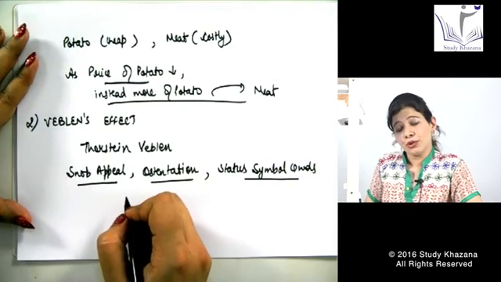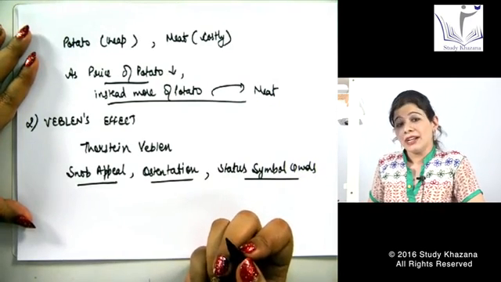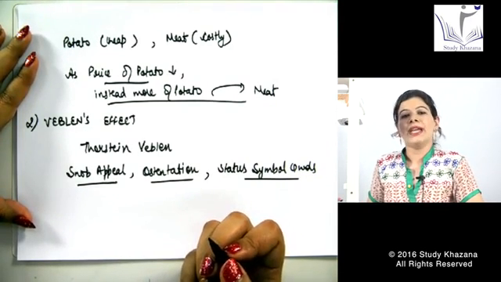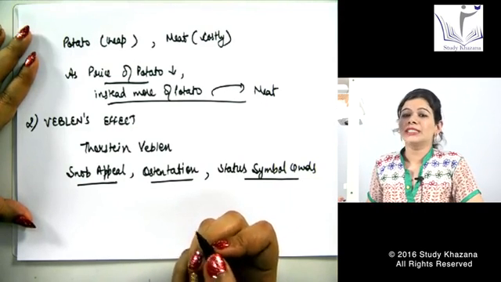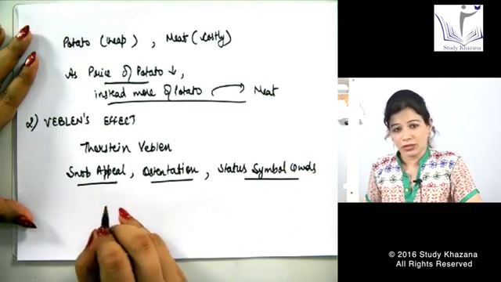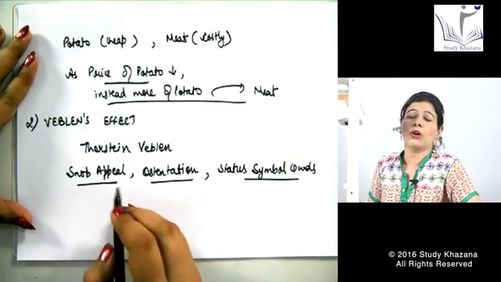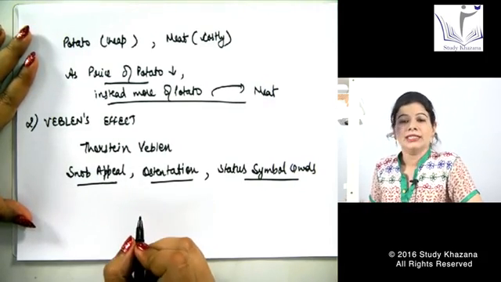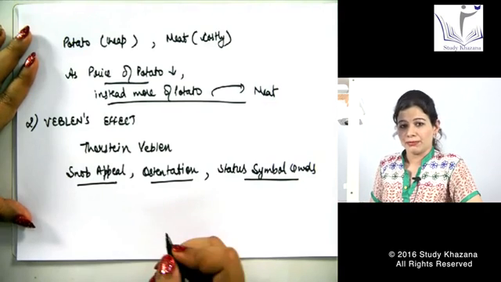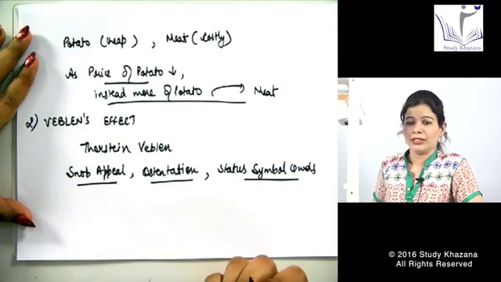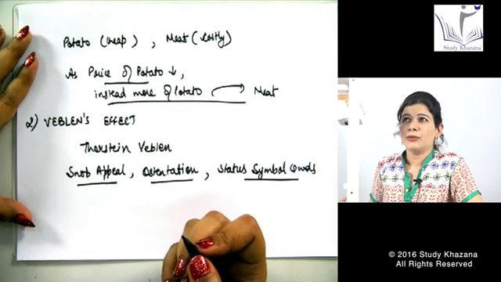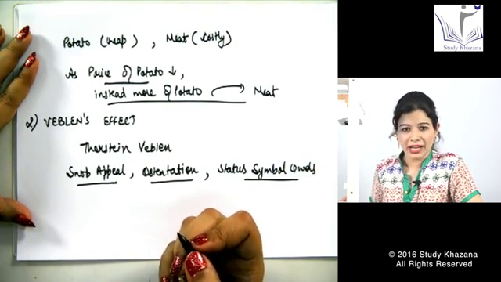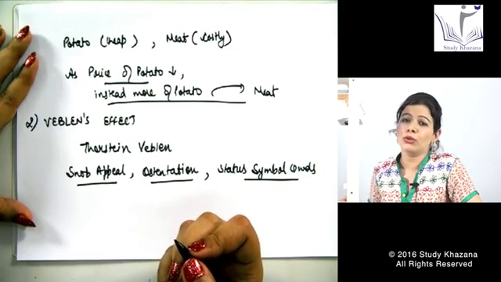So there are a few products which are demanded by consumers only when their prices are increasing. When their prices decline, they are no longer to be called status symbol goods. For example, if I talk of diamonds, we generally hear that when the prices of diamonds are high, obviously they are of good quality.